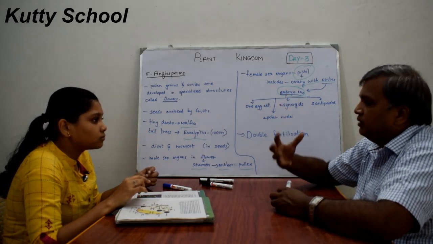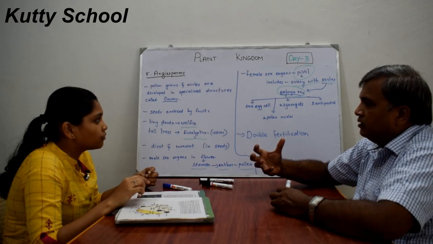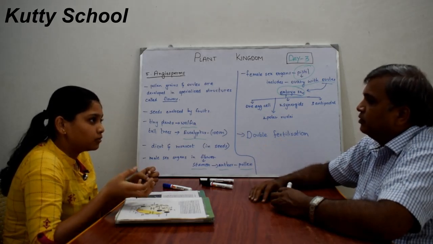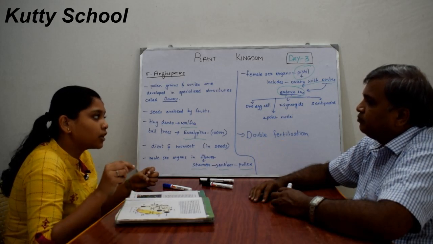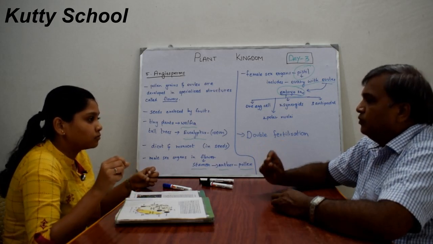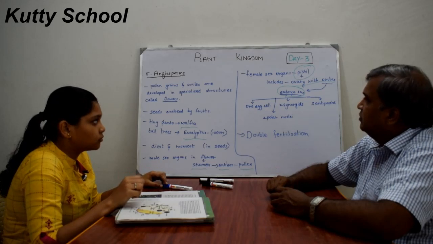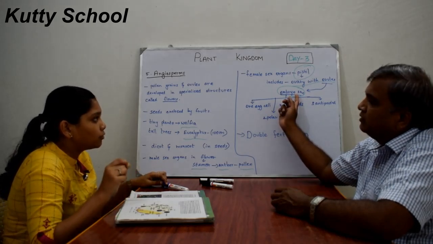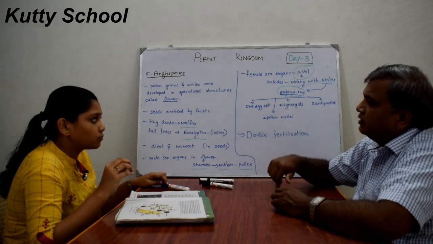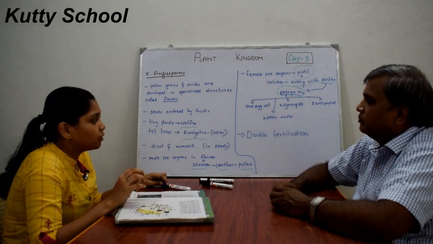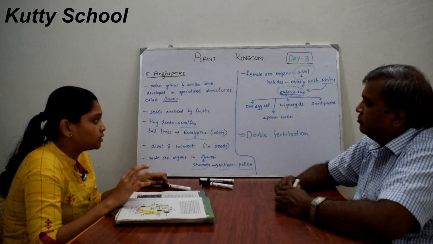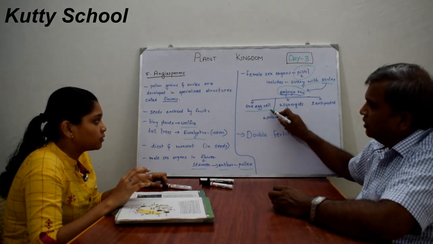The female sex organ is the pistil, then the ovary, then the ovules. The ovules contain the female gametophyte, the embryo sac, which is inside the ovule. Inside the embryo sac there are components. One is the egg cell.